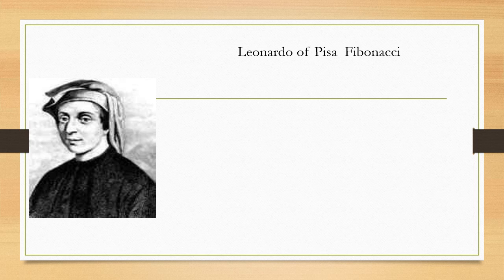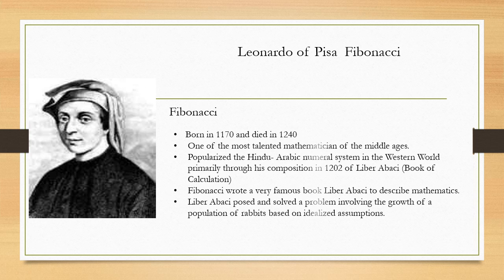Leonardo of Pisa, Fibonacci. Fibonacci was born in 1170 and died in 1240. One of the most talented mathematicians of the Middle Ages, he popularized the Hindu-Arabic numeral system in the Western world through his composition in 1202 of Liber Abaci, Book of Calculation. Fibonacci wrote a very famous book, Liber Abaci, to describe mathematics. Liber Abaci posed and solved a problem involving the growth of a population of rabbits based on idealized assumptions.